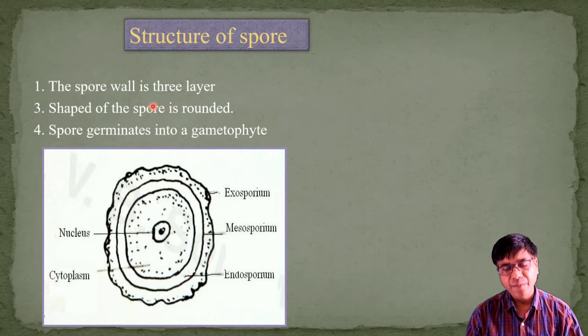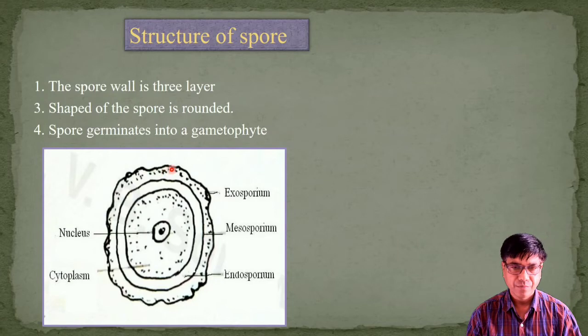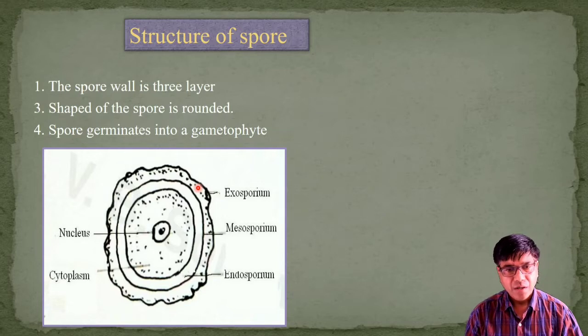It is the first cell of the gametophytic generation. The spores are discharged only after the disintegration, means breakdown, of the thallus. Shape of the spore is rounded.